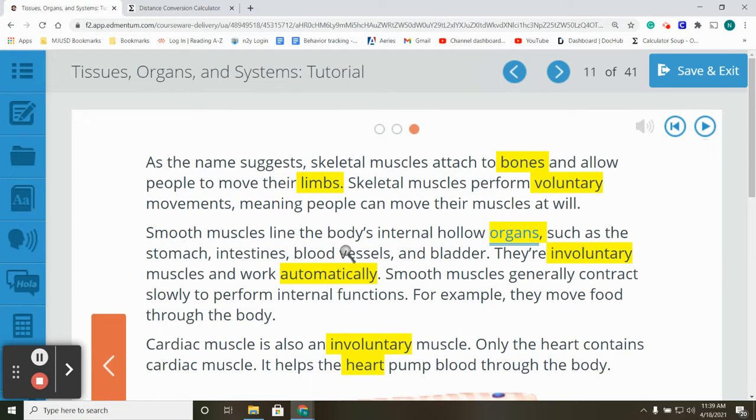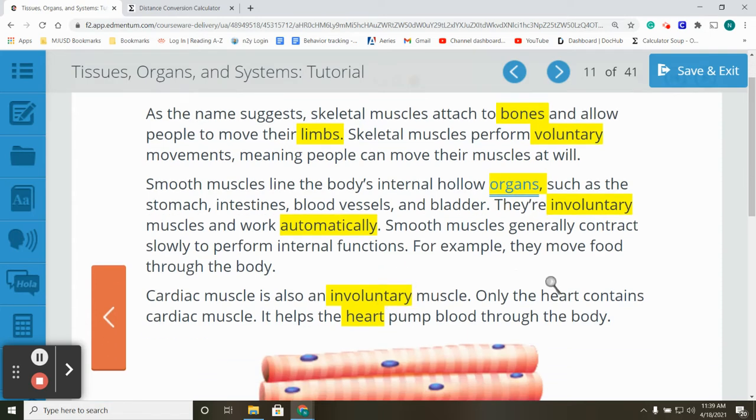Smooth muscles line the body's internal hollow organs, such as the stomach, intestines, blood vessels, and bladder. They are involuntary muscles and work automatically. Smooth muscles generally contract slowly to perform internal functions. For example, they move food through the body.